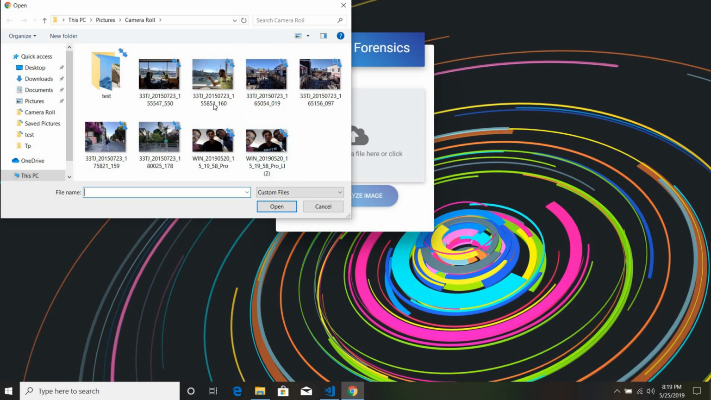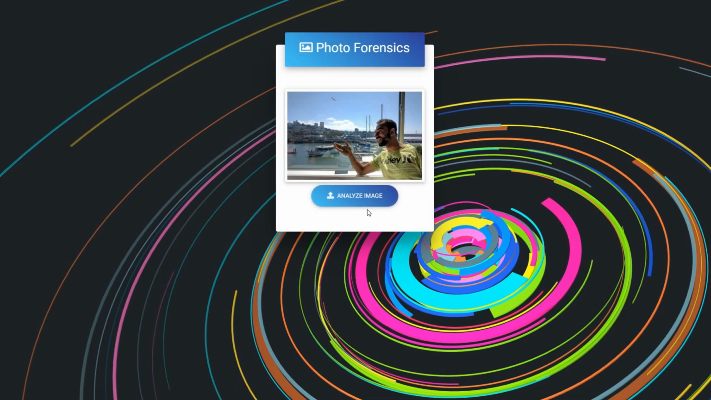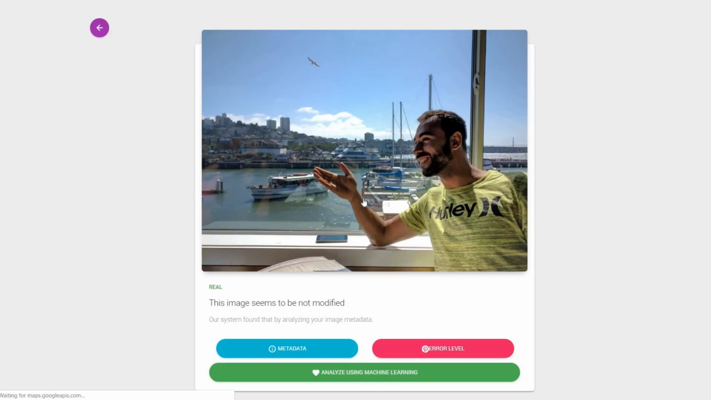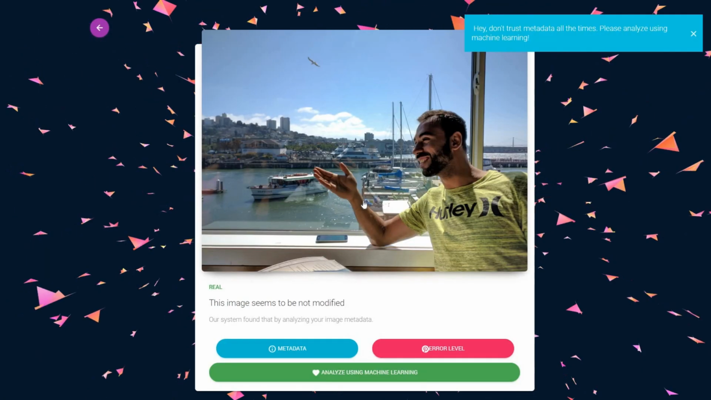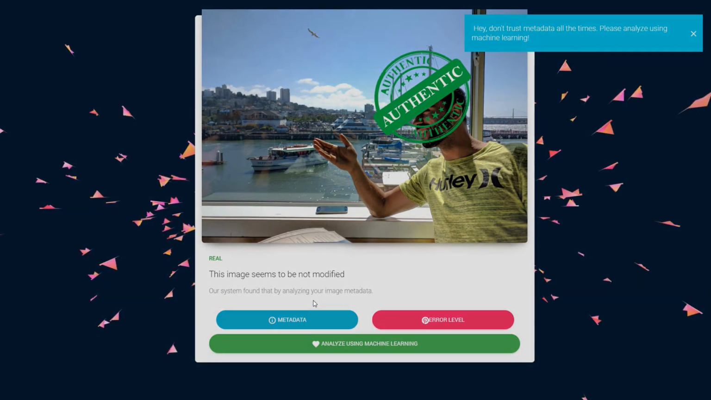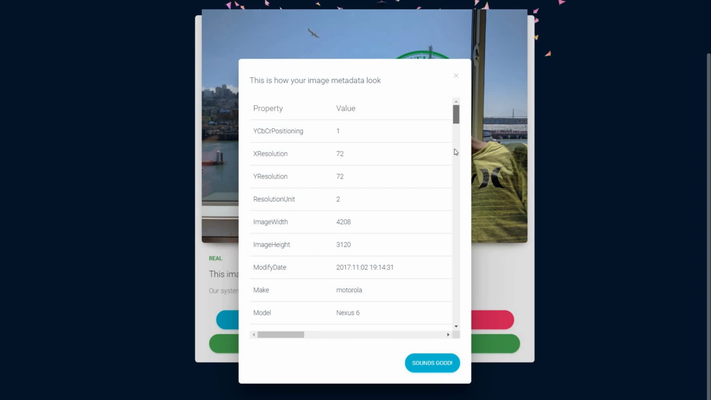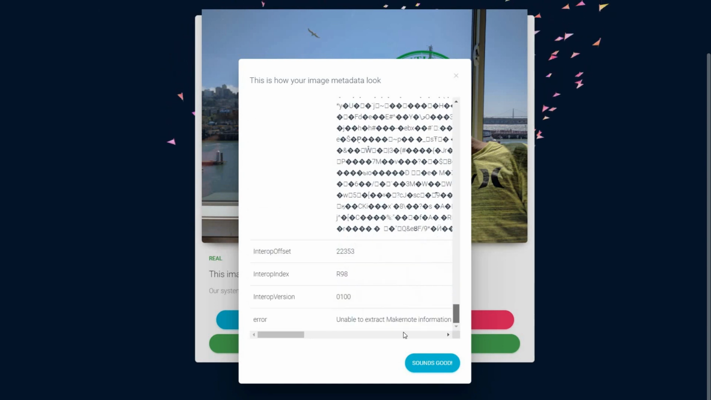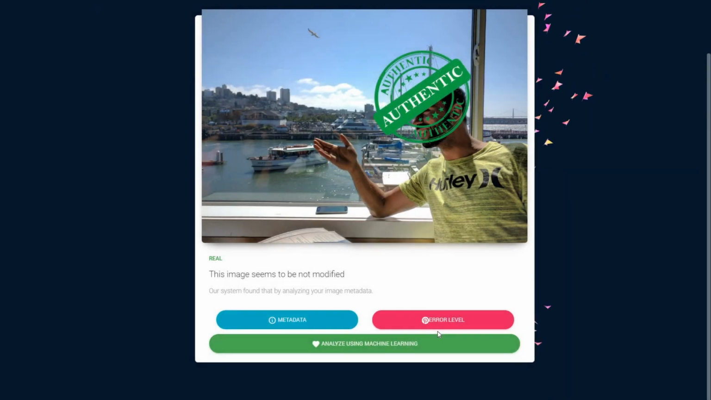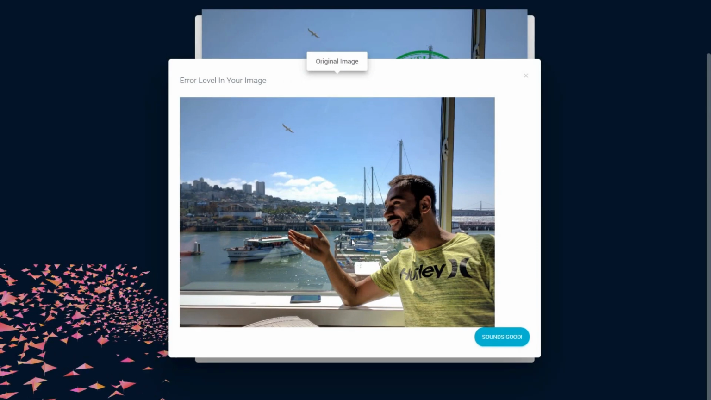Let me show you a demo of a real image which is taken using a DSLR camera. As you can see here, in the first step it is showing that it is authentic by analyzing the metadata. If you click the metadata button, the metadata will be listed here. When you click on error level, the error level present in the image is displayed to the user.